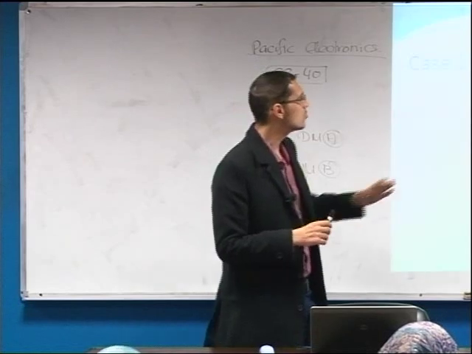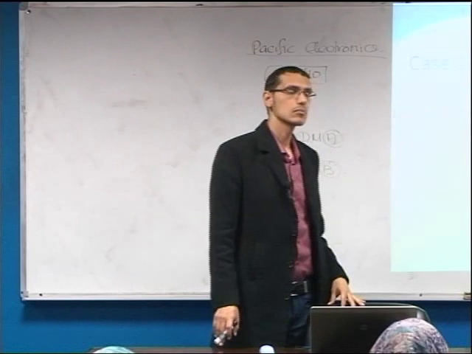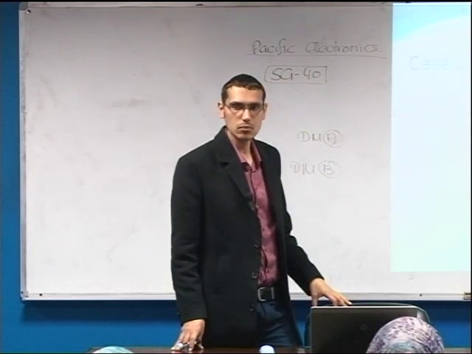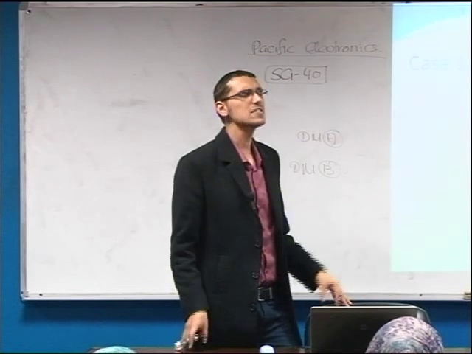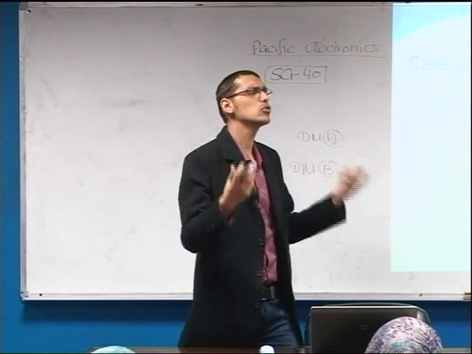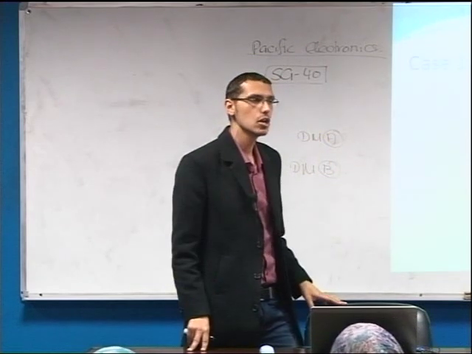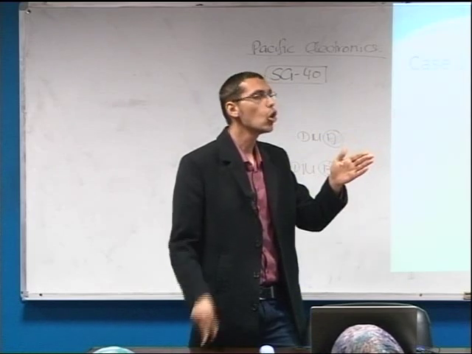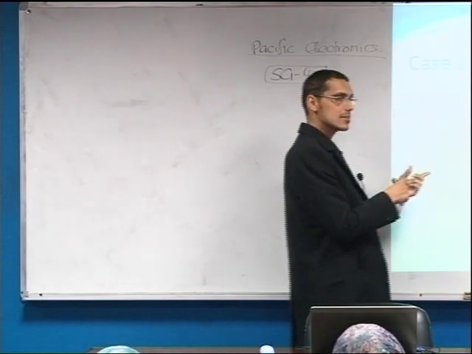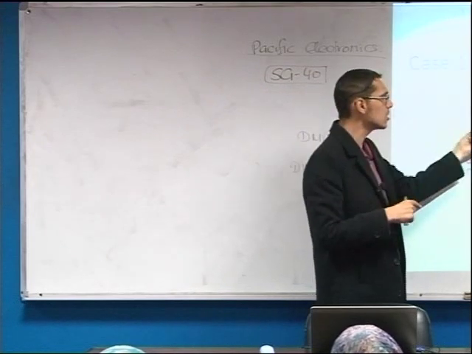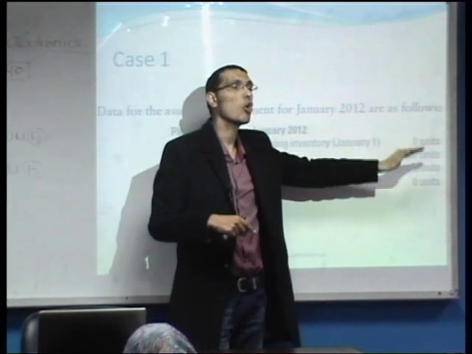Of course, what do we mean by physical units, first of all? The physical units refer to the output units, whether they are completed or not completed, whether they are finished goods or work in process. In case number 1, the physical units here are the 400 units, which are all completed.